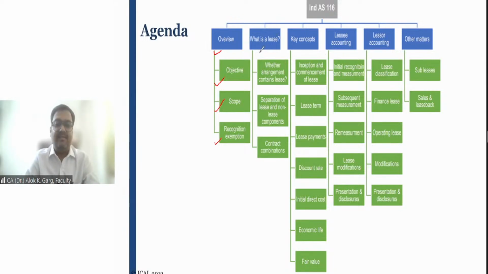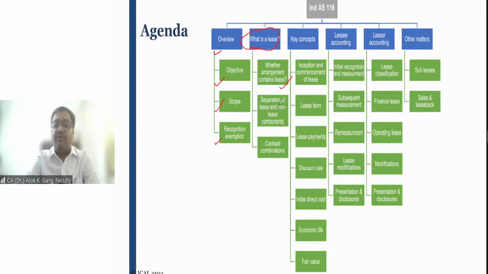What is a lease? Then we will discuss the definition of the lease, which is most important. So I would say identification of the lease or definition of the lease we are going to discuss. Whether an arrangement or a contract contains a lease or not, we will discuss the identification of the lease from an IND AS 116 perspective, that is, whether a contract comes under IND AS 116 or not.